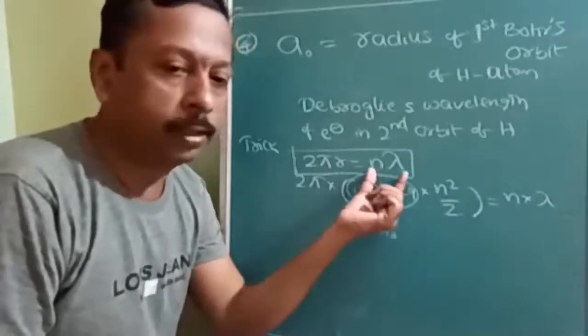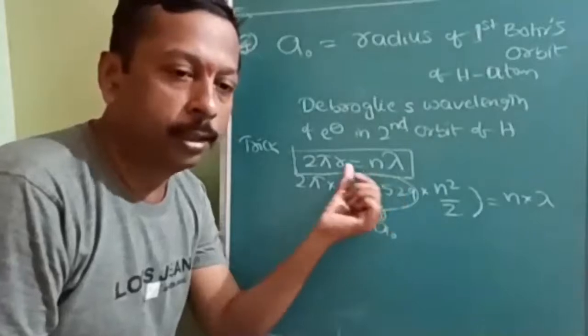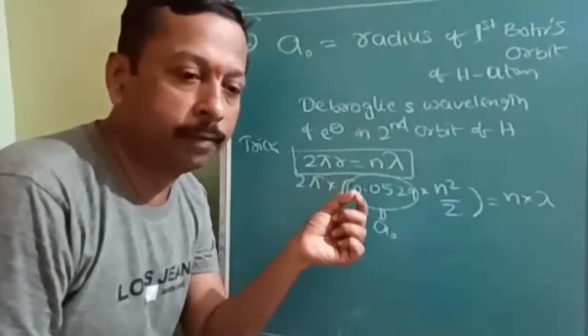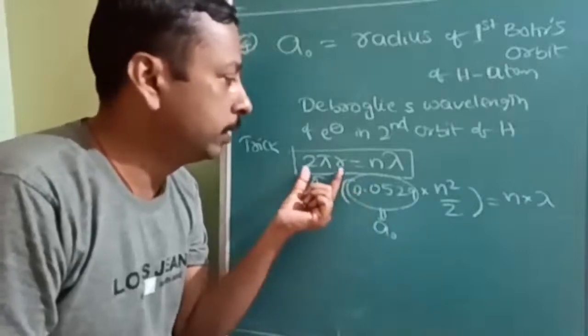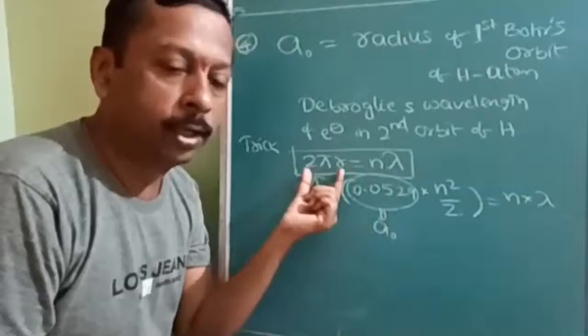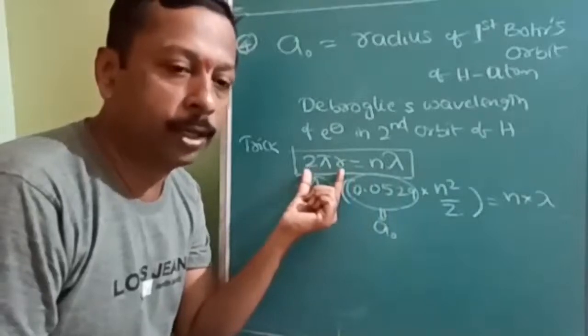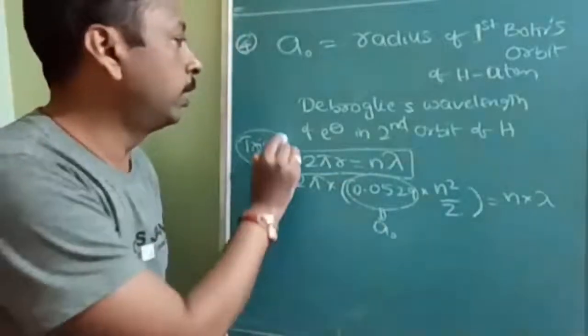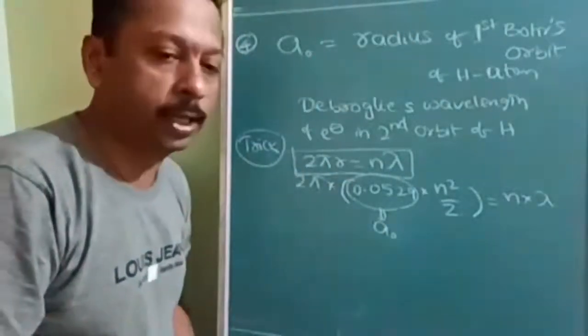What this n lambda shows is that if it is the seventh orbit, it will contain 7 waves. So the total distance covered by the 7 waves is the perimeter 2 pi r. 2 pi r is equal to n lambda. This can be used as a trick to solve this type of question directly.